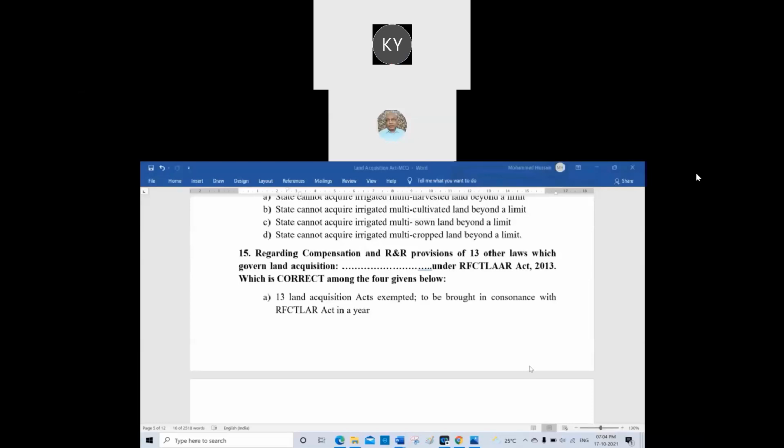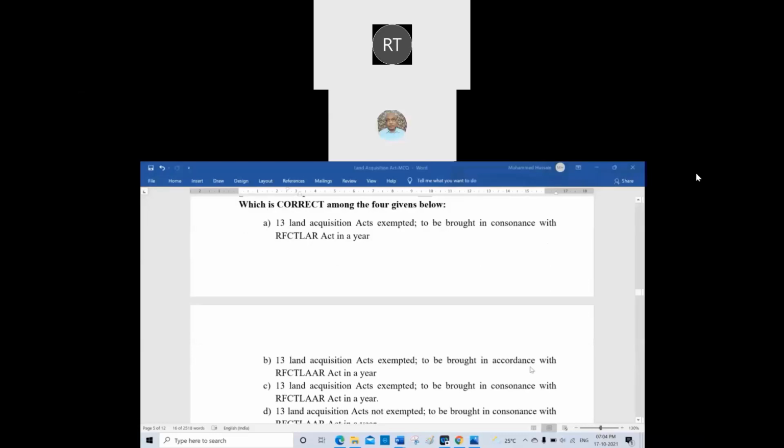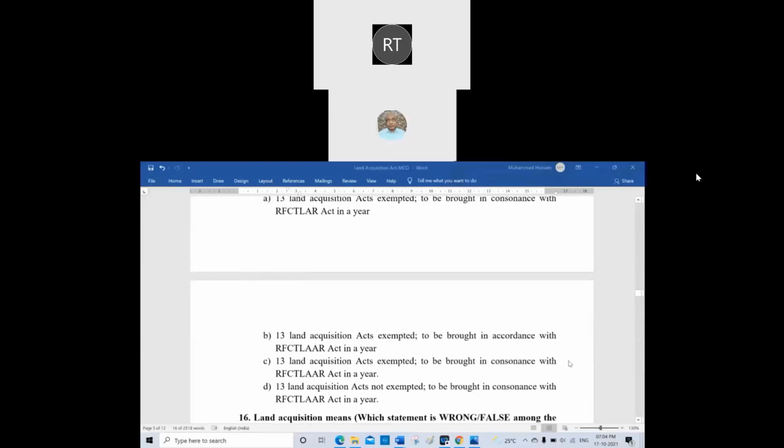A. 13 Land Acquisition Acts exempted to be brought in consonance with the RFCTLARR Act in a year. B. 13 Land Acquisition Acts exempted to be brought in accordance with the RFCTLARR Act in a year. C. 13 Land Acquisition Acts exempted to be brought in consonance with the RFCTLARR Act in the year. D. 13 Land Acquisition Acts are exempted to be brought in consonance with the RFCTLARR Act in a year. Which one is right? You are right. Repeat what you said.